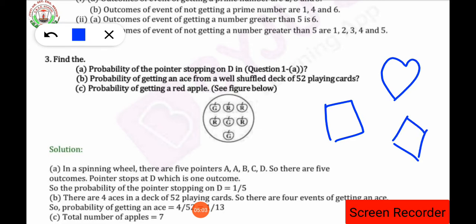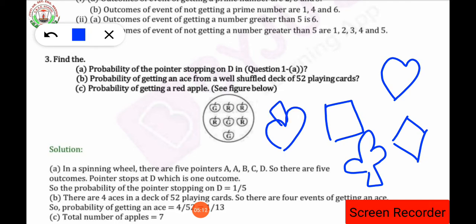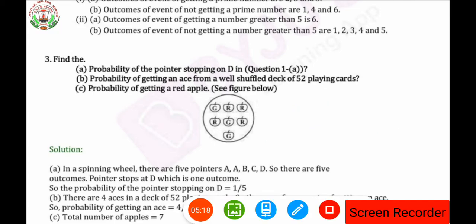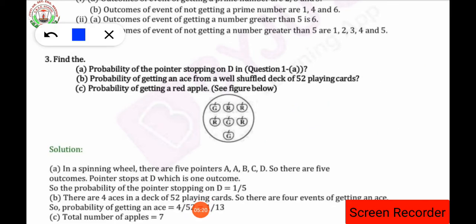Then diamond shape is there, spade is there, like this the cards are there, isn't it? So wherever we are going to see this card, it is the combination of 1 card, 2 card, 3 card and 4 card. This total 4 card is the combinations of 52 cards. Total number of cards will be how many? 52, including all the cards of spade, diamonds, heart and all. Okay, so the total number of cards in a packet, a deck, is 52. Clear? It is always 52 only.